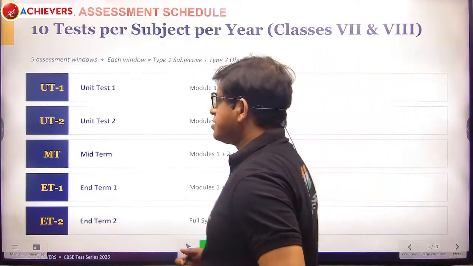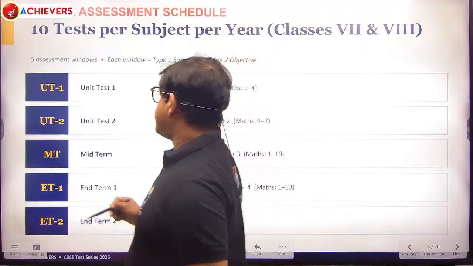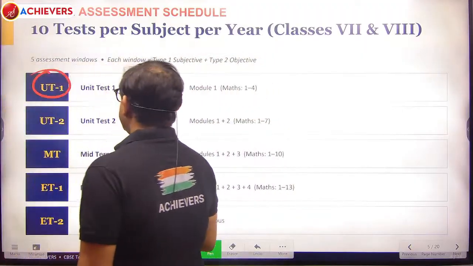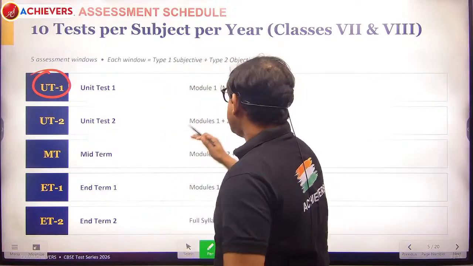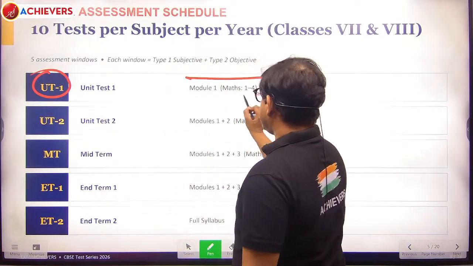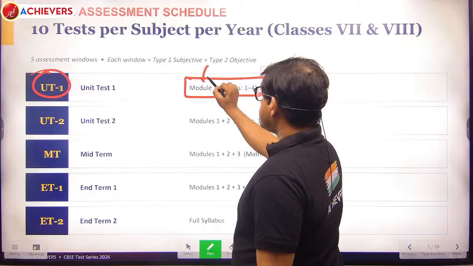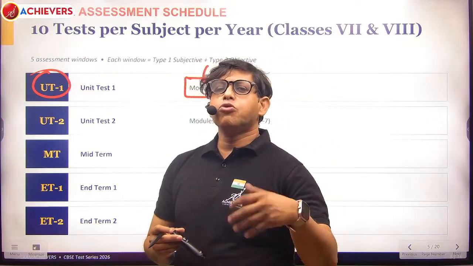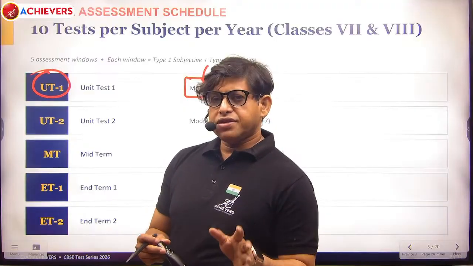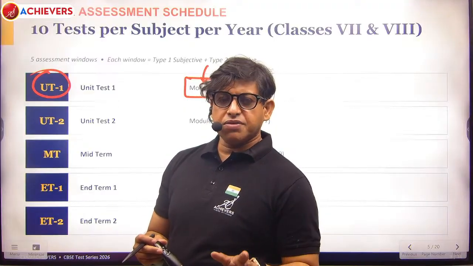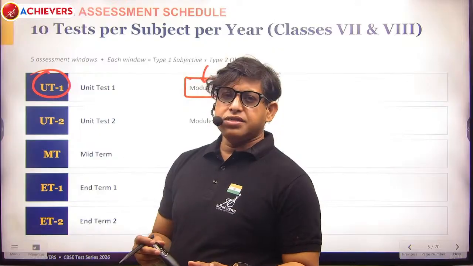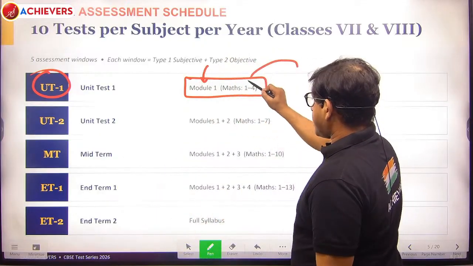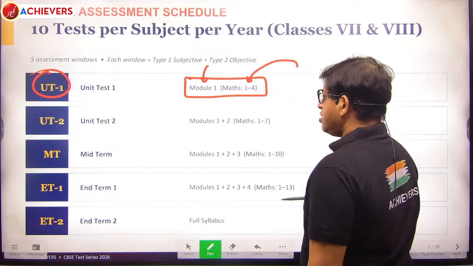In the junior section you are going to find UT1, that is the first unit test, and the syllabus is specified over here. Module 1 is going to be in the syllabus, but maths is different. In maths, there are more number of modules. So module 1 for physics, chemistry and biology, but for maths that is separate, and this is written in the bracket like maths 1 to 4.